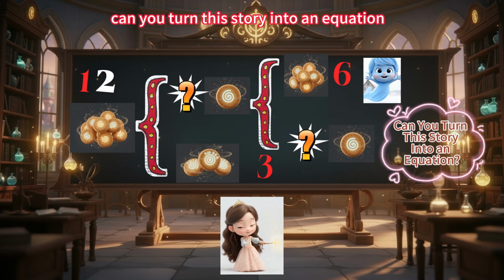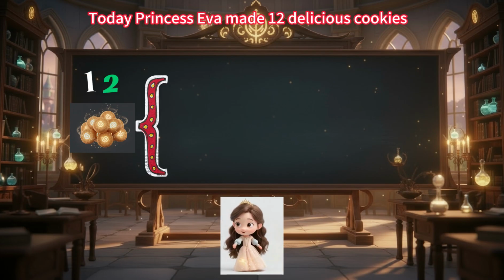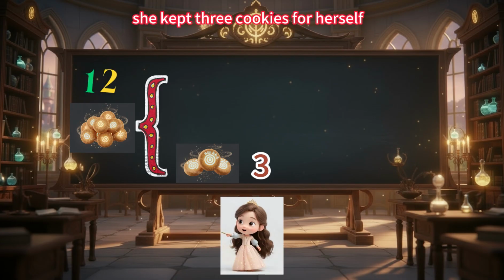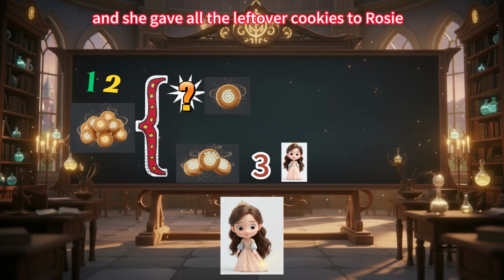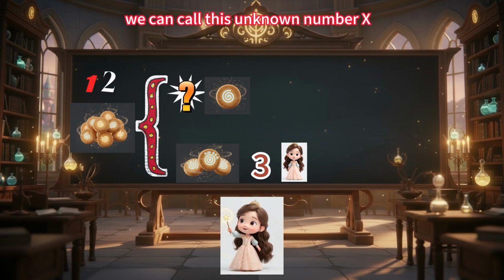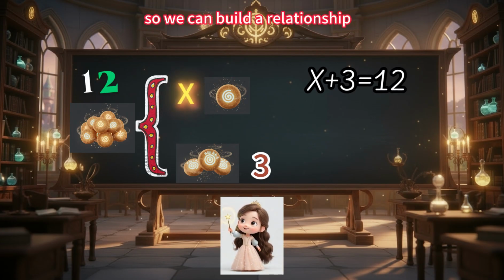Can you turn this story into an equation? Today, Princess Eva made 12 delicious cookies. She kept 3 cookies for herself, and she gave all the leftover cookies to Rosie. So now we see the first unknown in the story. We can call this unknown number X, so we can build the relationship.